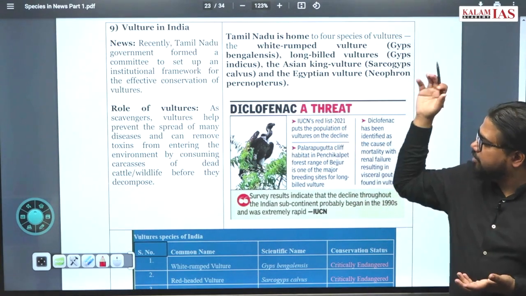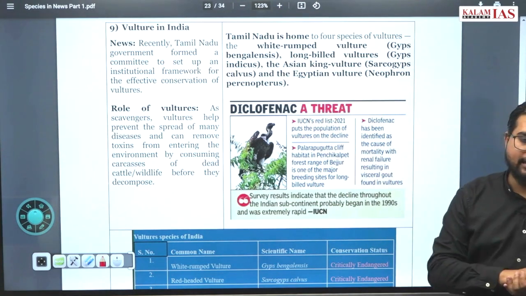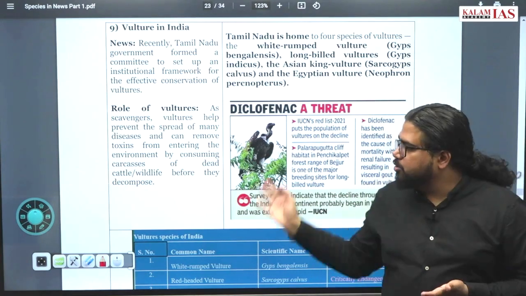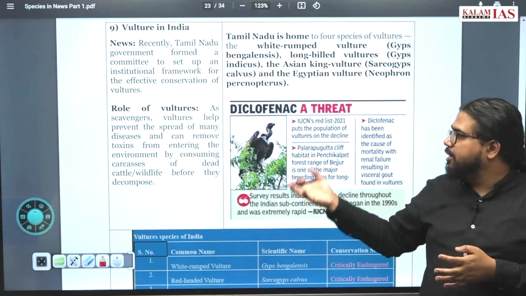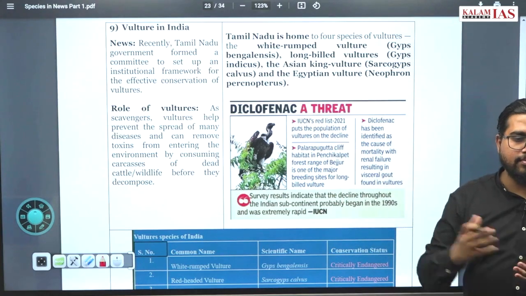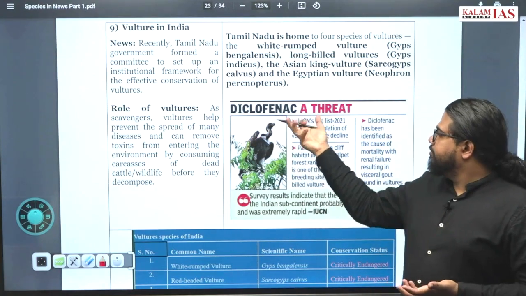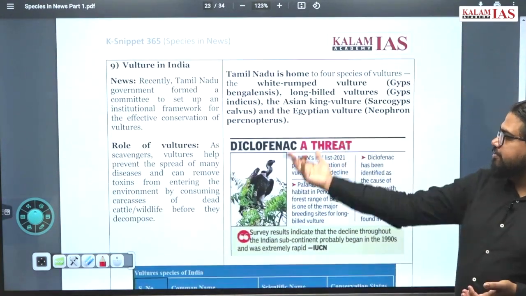And due to this diclofenac, a considerable fall in the population of vultures has been recently observed, in the last 2-3 decades. And due to this, the government has also come up with banning or strictly regulating the usage of diclofenac in cattle. So that is the basics of vultures.